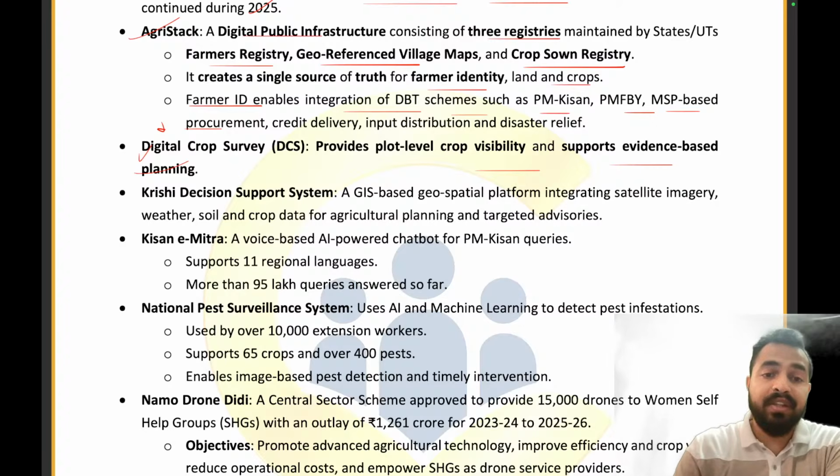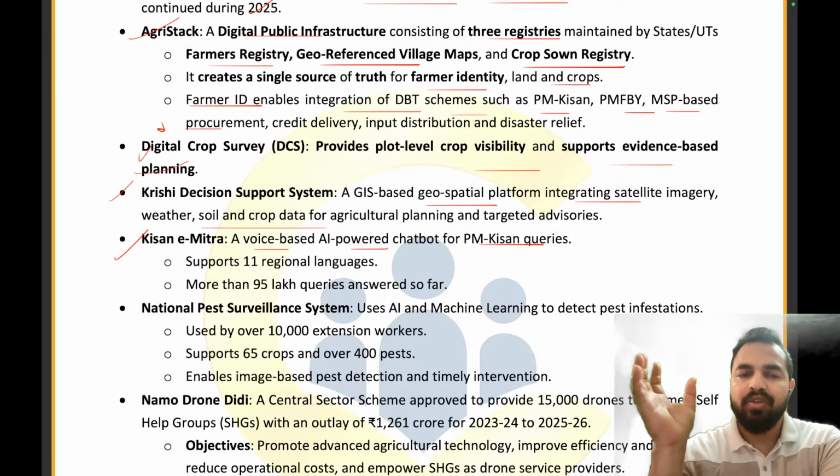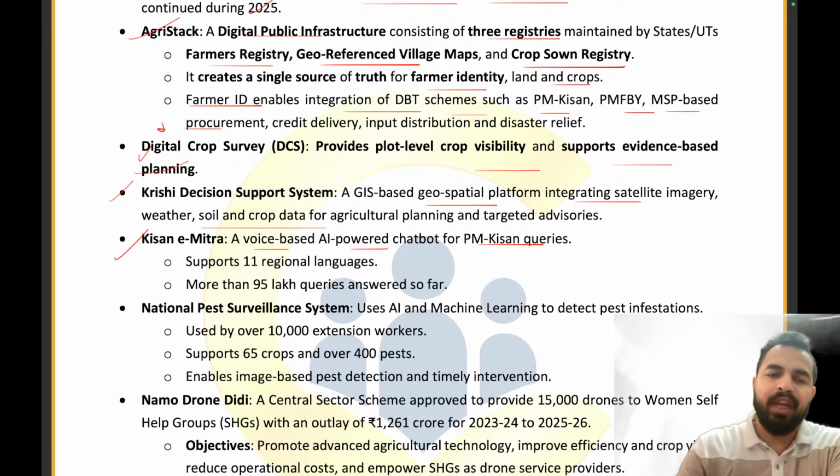Then we have the Krishi Decision Support System, a GIS-based geospatial platform which integrates satellite imagery, weather, soil, and crop data. And we have Kisan e-Mitra, a voice-based AI chatbot for the PM Kisan queries. Whatever queries people have related to the Pradhan Mantri Kisan scheme. So basically, you can see that the Kisan e-Mitra initiative is there to resolve all their issues. It supports 11 regional languages.